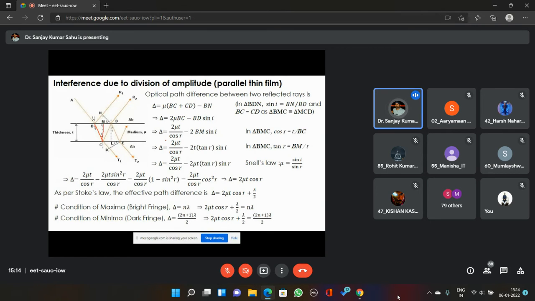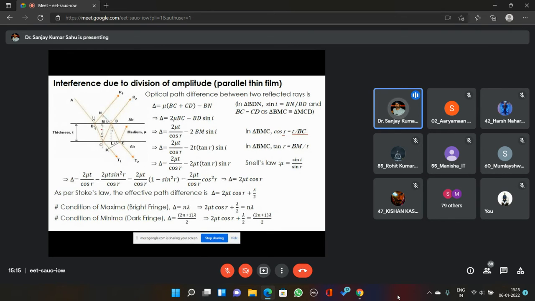Now, since this is a thin film whose thickness is uniform everywhere, this is called a parallel thin film. So this MC can be treated as the thickness of the film. So cos r, the cosine of the angle of refraction, can be written as t divided by BC. So BC can be written as t divided by cos r.